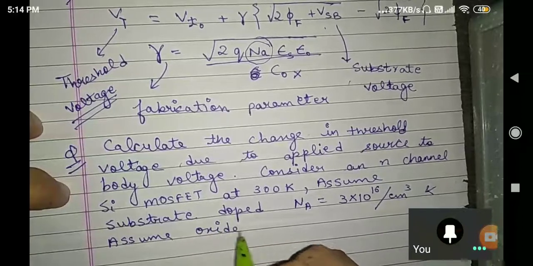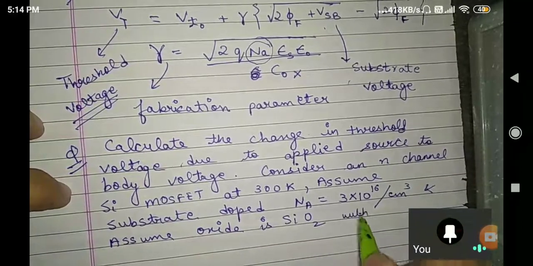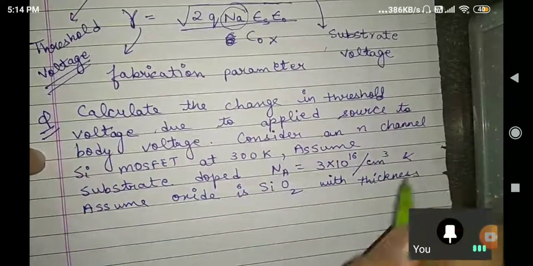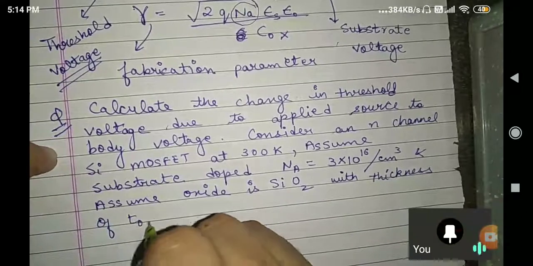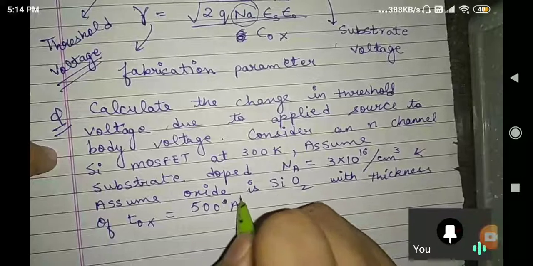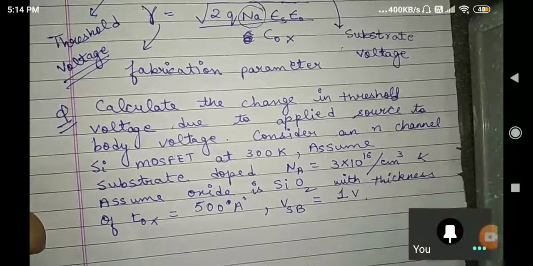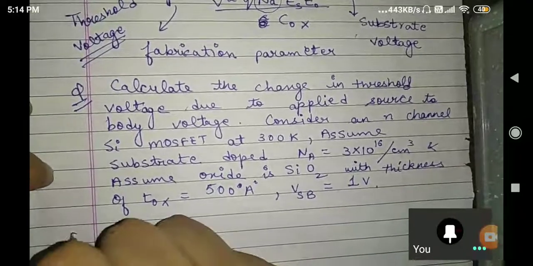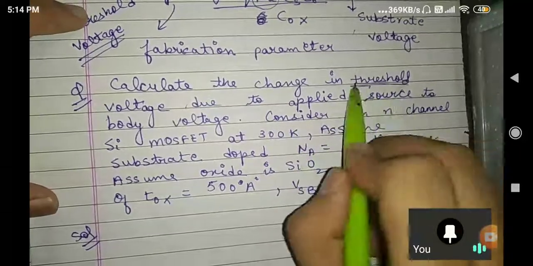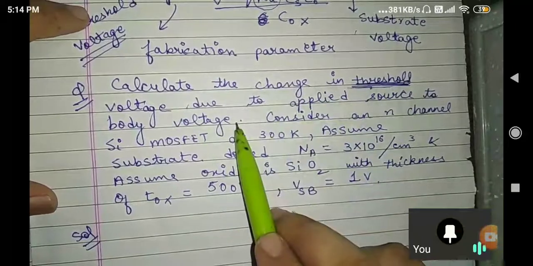Assume the oxide is SiO2 with thickness of TOX equal to 500 angstrom, and VSB is given as 1 volt. So what I have asked is to calculate the change in threshold voltage due to applied source to body voltage.